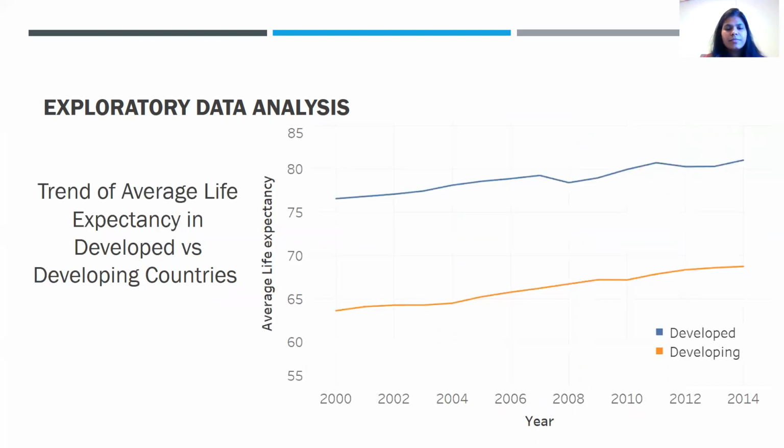Now that we have a good idea about the average life expectancy in developed and developing countries, let's move into the trends in these two groups over the years. The blue line here represents the developed countries, and the orange line here represents the developing countries. As you can see, these two lines are more or less parallel to each other. This indicates that the trend over the years among these two groups is more or less equal. And the trend, as we can see from here, is increasing.